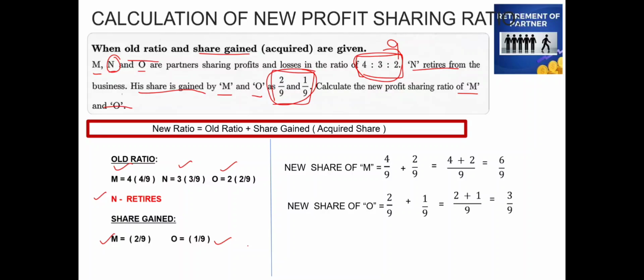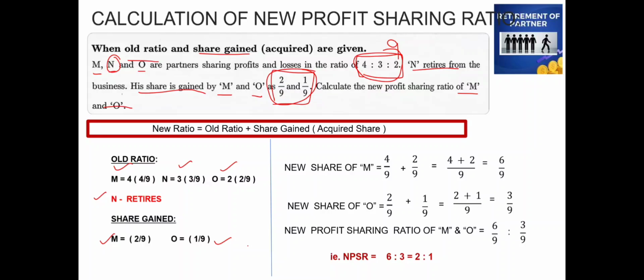So this is the new profit sharing ratio of M and O. So we'll just take and write it. Therefore, the new profit sharing ratio of M and O will be 6 by 9 and 3 by 9, which can also be written as 6 is to 3, or we can simplify it and write it as 2 is to 1. So this is the new profit sharing ratio when the old ratio and the share gained is given to us in the question.